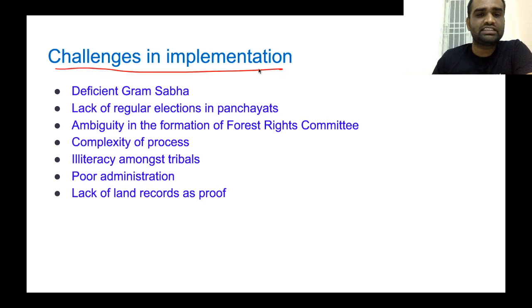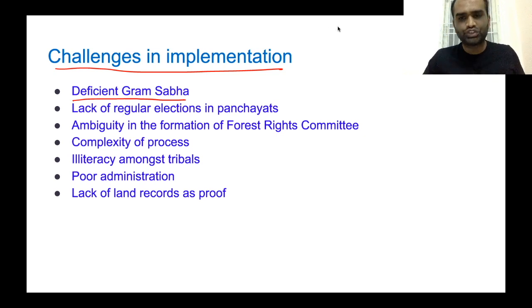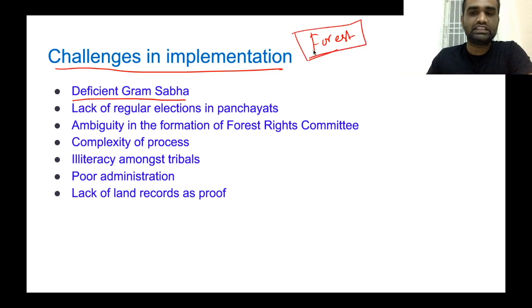Now, what are all the challenges in implementation of the Forest Rights Act of 2006? The first one is deficient Gram Sabha. Now, tell me what are all the areas that require recognition of forest rights? Usually, areas that are in interior parts of India, that is, forests which are covered in forest. Now, in these areas, people are underdeveloped. That is, they have less education as well as health indicators. So they don't have any knowledge on the workings of any legal process or any bureaucratic levels.